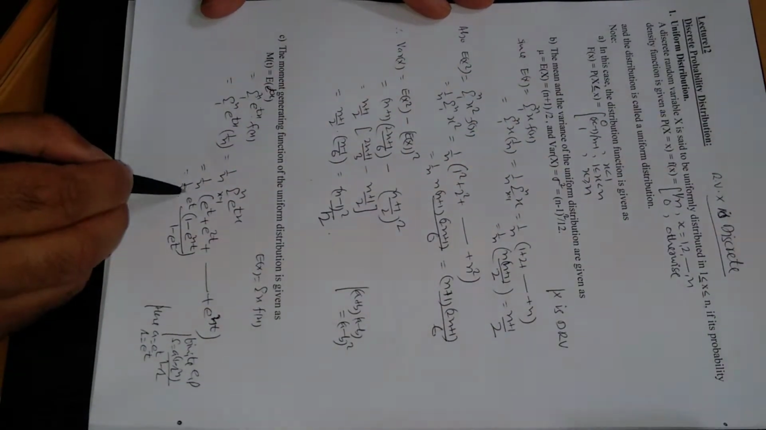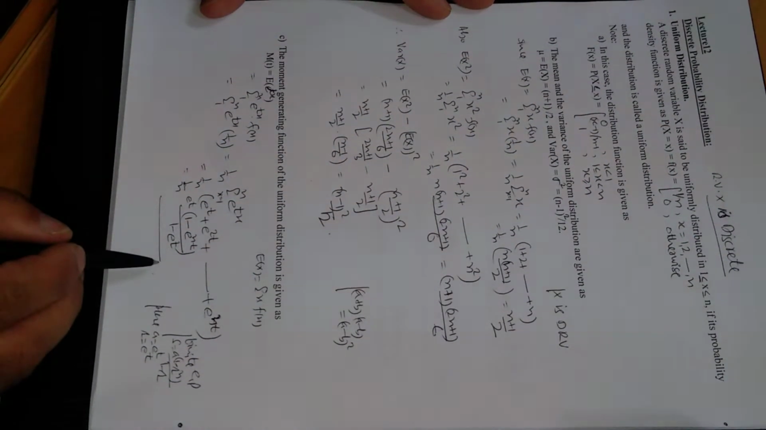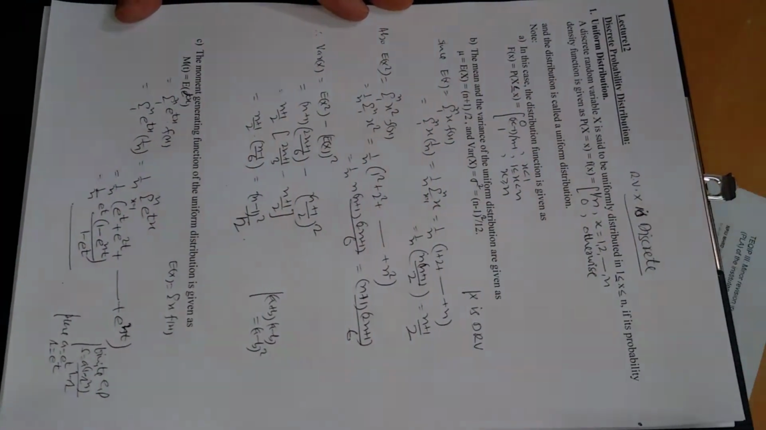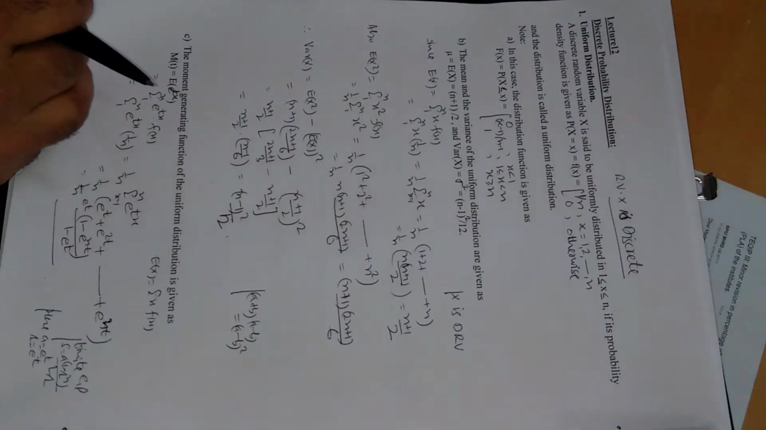So this is nothing else, this is the moment generating function for uniform distribution. So this is all about uniform distribution. Now come to the